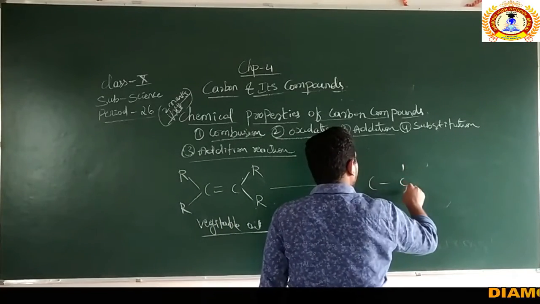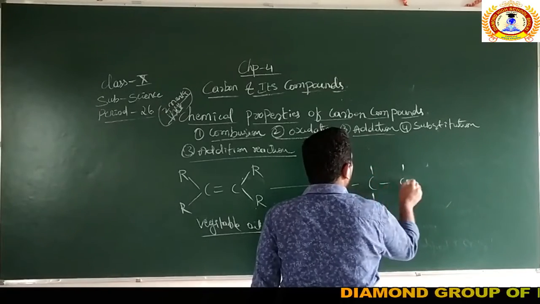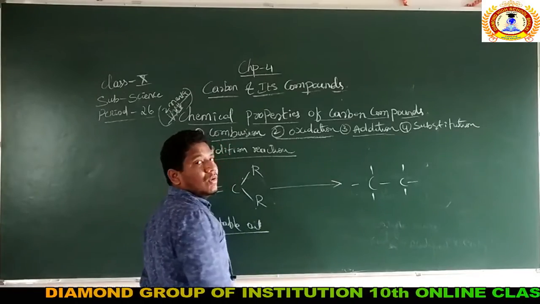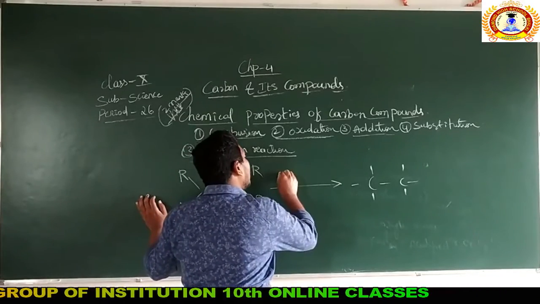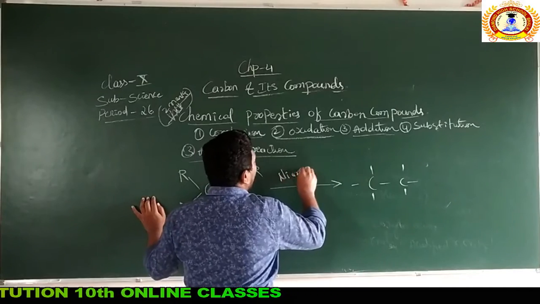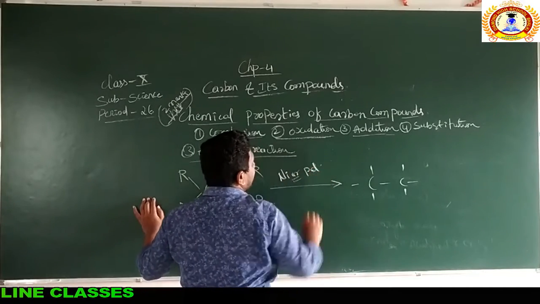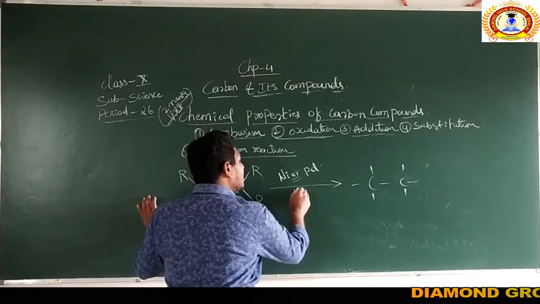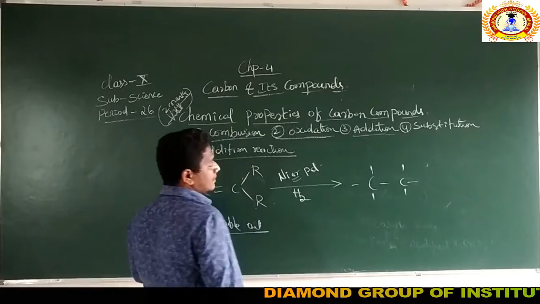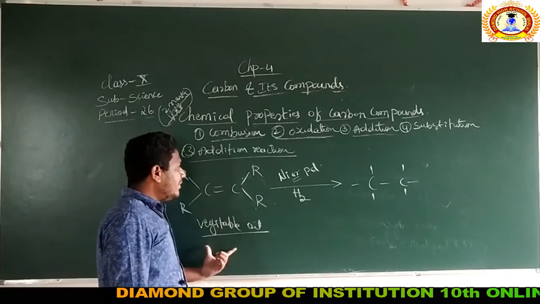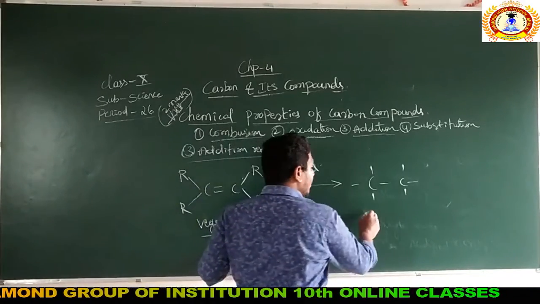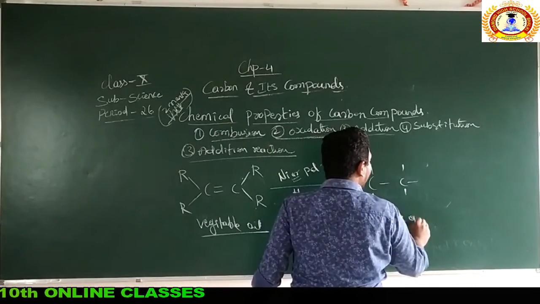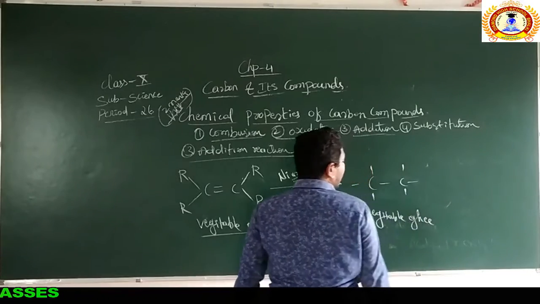See, each carbon should have how many bonds? 4 bonds. I will tell you what things we need to represent on the bonds. In the presence of agents called nickel or palladium. Nickel means Ni, Pd means palladium, right? By passing hydrogen gas. The vegetable oil can be converted into which one? Vegetable ghee. The vegetable ghee I presented as Vanaspati.